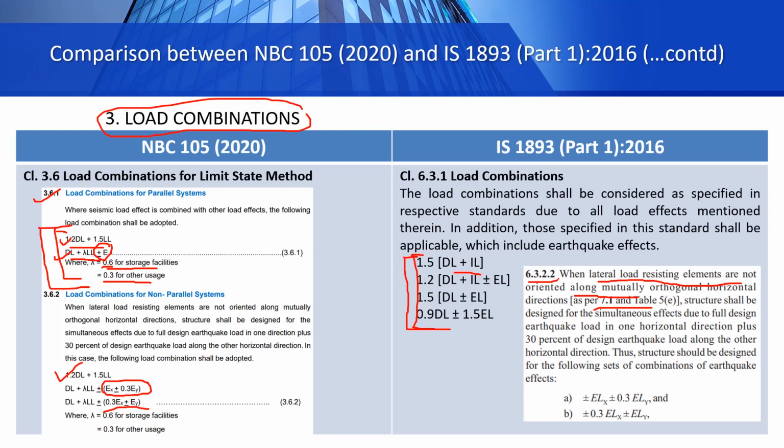What Indian code in clause 6.3.2.2 says is that in these four load combinations, wherever there is earthquake load component, that earthquake load component should be replaced by either plus minus ELX plus minus 0.3 ELY, that means full earthquake load in X direction and 30% of earthquake load in Y direction, and plus minus 0.3 ELX plus ELY, that means full earthquake load in Y direction and 30% of earthquake load in X direction. So we are designing for higher earthquake load in case of non-parallel systems. So this is about load combinations.